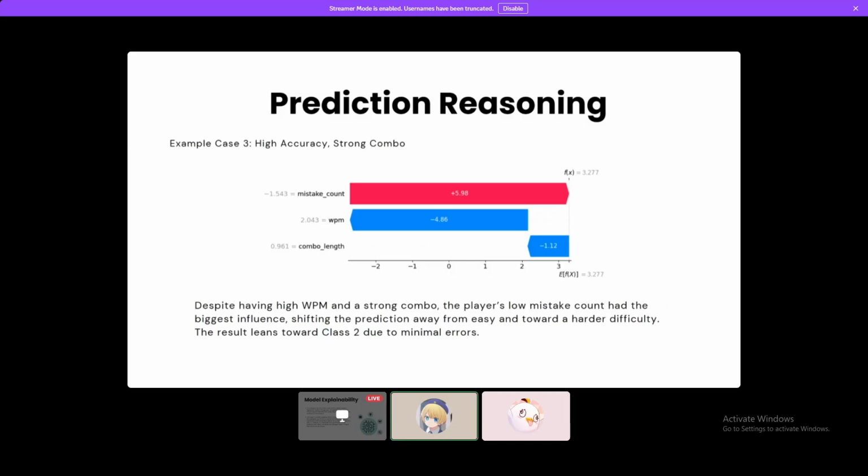And here's example case number 3. Despite having high words per minute and a strong combo, the player's low mistake count had the biggest influence, shifting the prediction away from easy and toward harder difficulty. The result leans toward class 2 due to minimal errors.